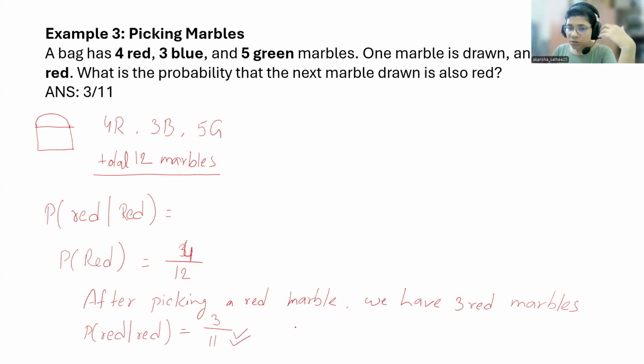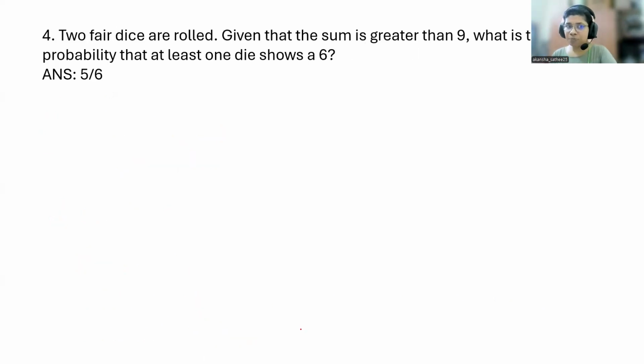Because somebody has already given you the information that you have drawn one marble and that marble was red, you have only 3 red marbles now and total marbles are 11. So, 3 by 11. Now, again, a rolling dice example. Two fair dice are rolled, so two 6-faced dice. Given that the sum is greater than 9, what is the probability that at least one die shows 6?